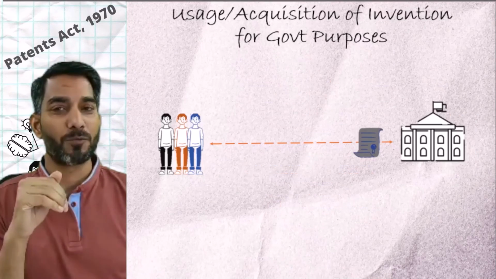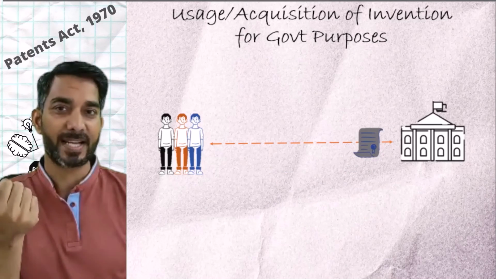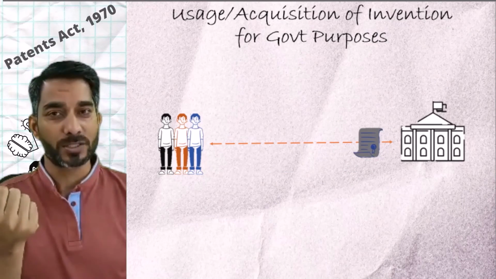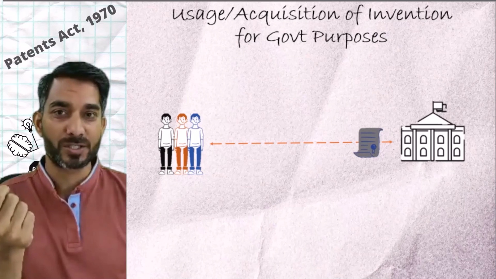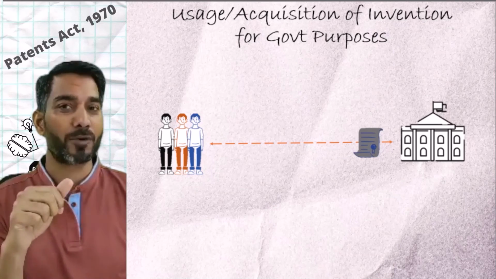So with this, we are done learning sections 99 to 103 that talk about the use and acquisition of the invention by the government for its own purpose.